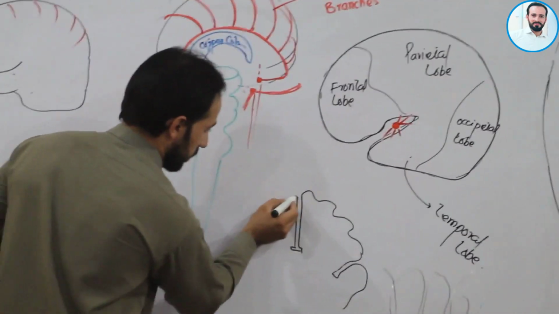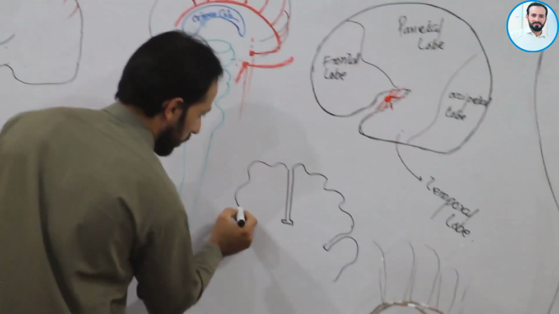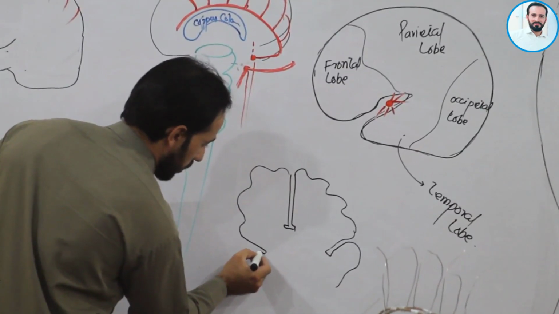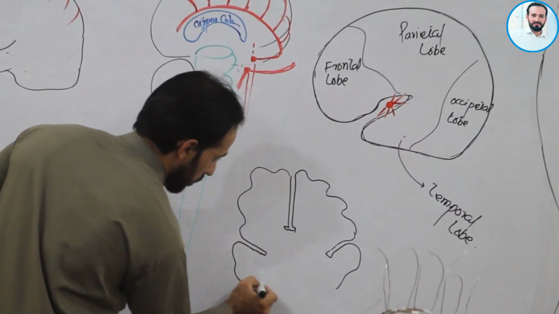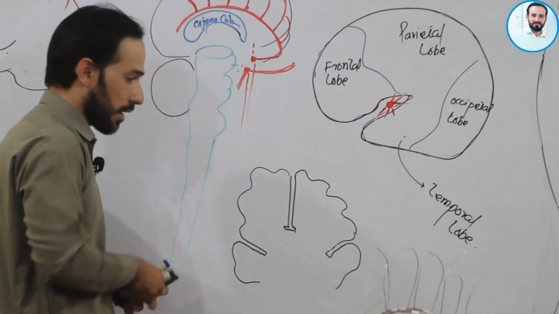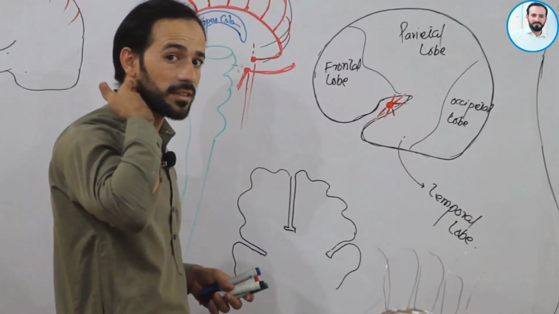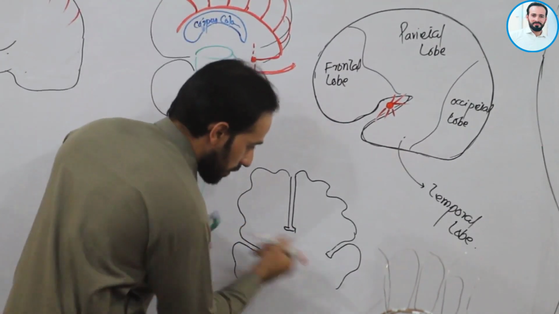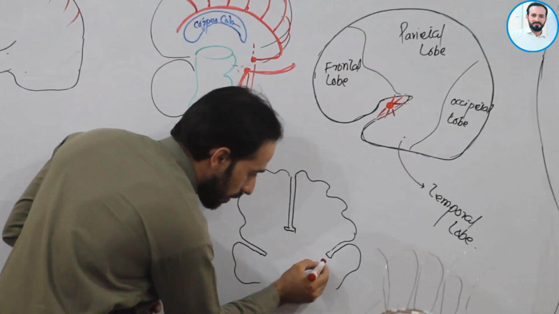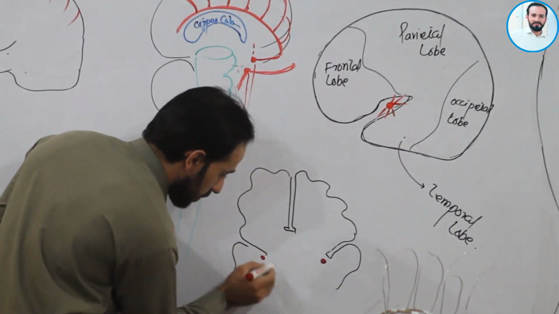Right? Like this. Right? I have made a section, a coronal section, right? So this point, look carefully. Here is our middle cerebral artery.